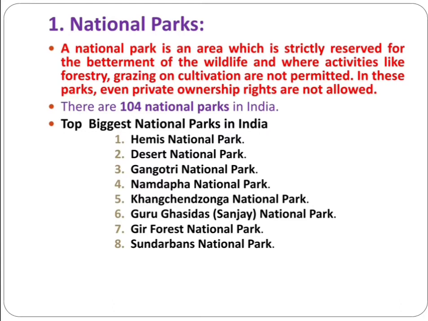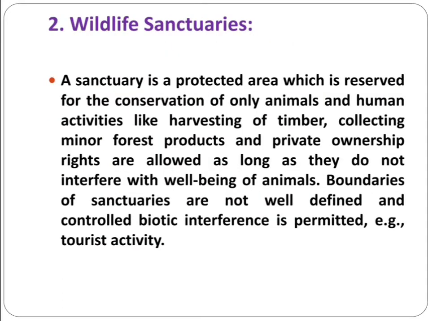There are 104 national parks present in India. The biggest national parks are the Hemis National Park, Desert National Park, Gangotri National Park, Namatpa National Park, Kangaroo National Park, Guru Ghasidas National Park, that is Sanjay National Park, Gir Forest National Park, Sundarbans National Park. These are some of the national parks present in India. Then the second one, wildlife sanctuaries.